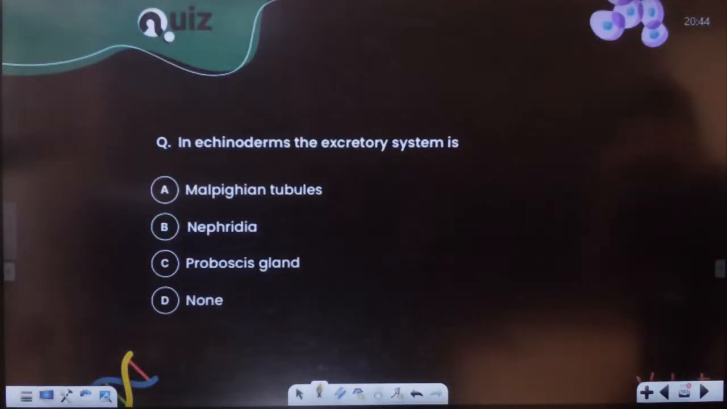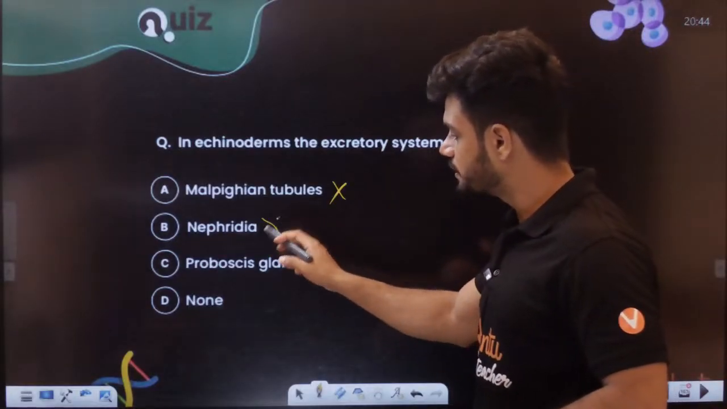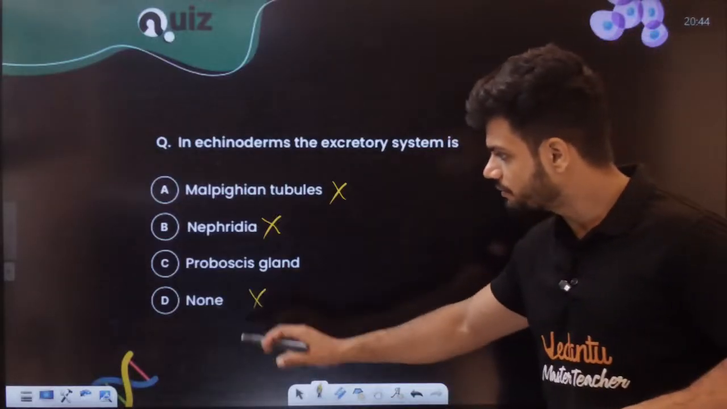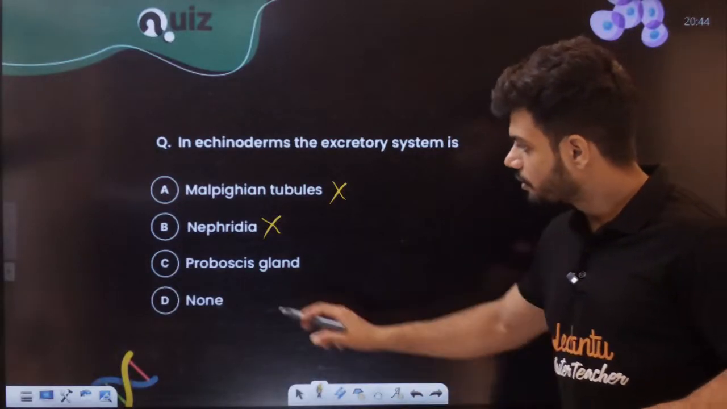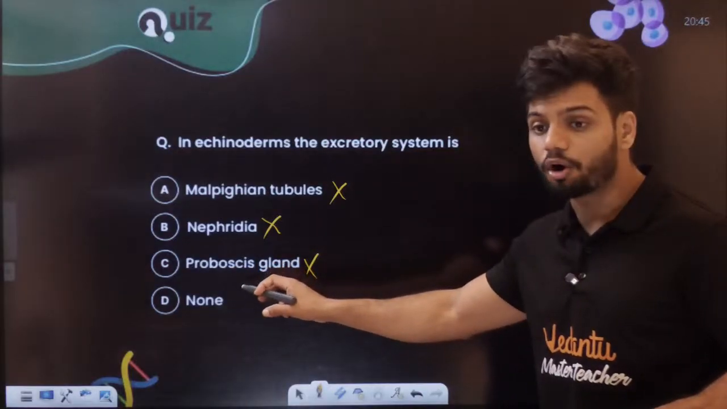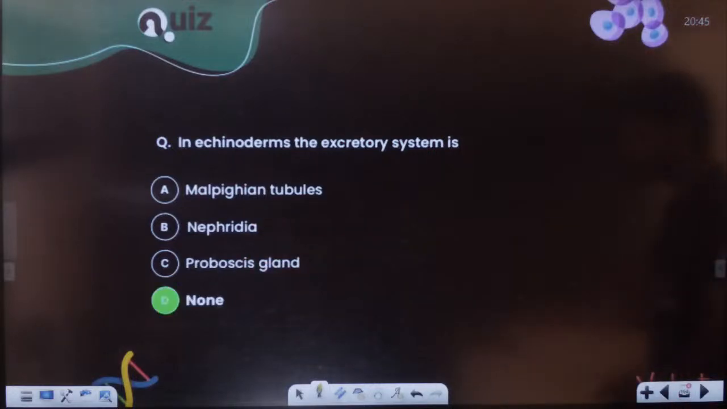In Echinodermata, the excretory system is, see, Malpighian tubules are present in the case of arthropods. Nephridia is not present here; we have already done nephridia, right? But here we have... proboscis gland is present where? In the case of Hemichordata. So obviously the answer is none of the above, students. Nephridia was done in Annelida itself.